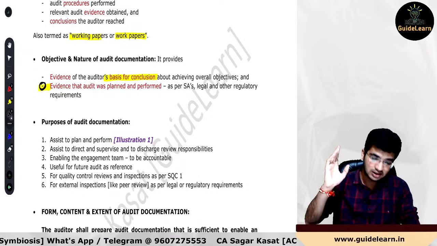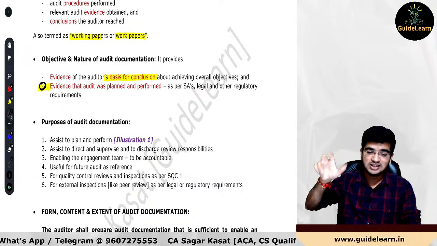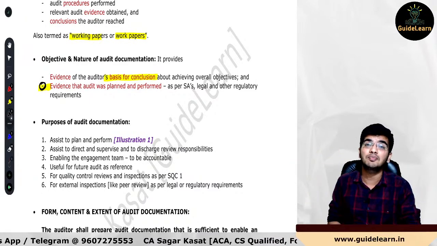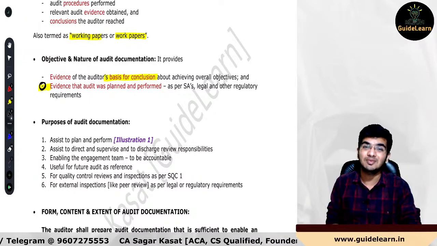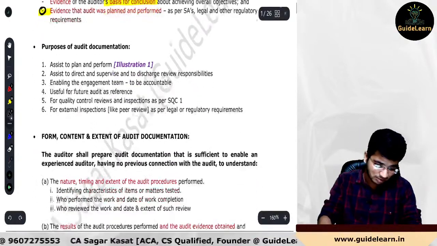I hope you guys are absolutely clear. So what is the objective and nature? Two objective evidence points. Very first, evidence for the basis for conclusion, and second, to prove that audit was planned and performed in accordance with the standards on auditing and other legal regulatory requirements.